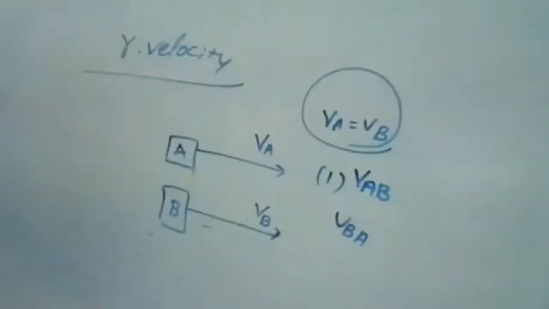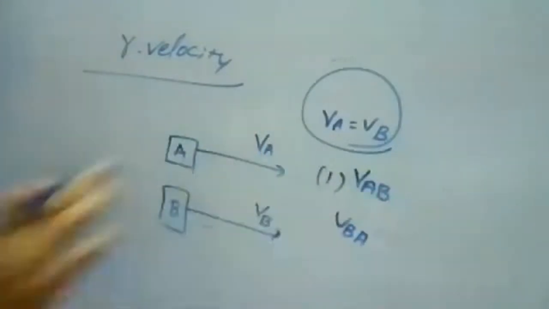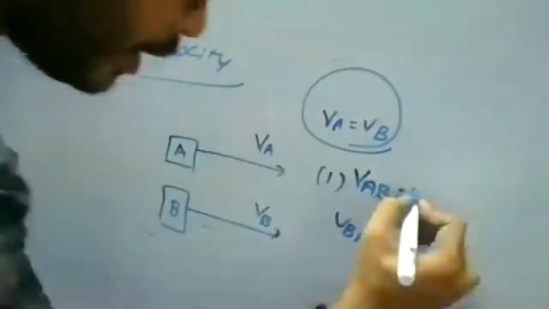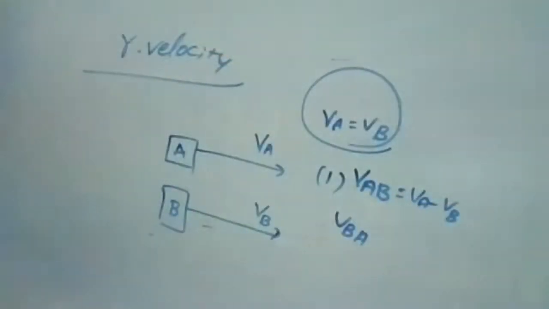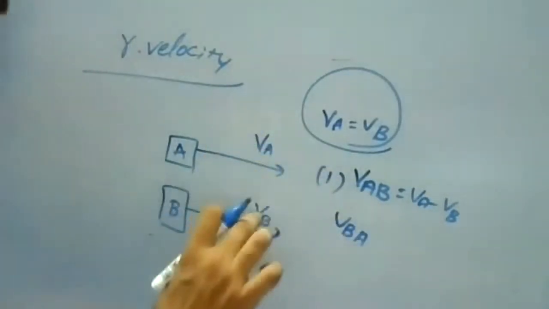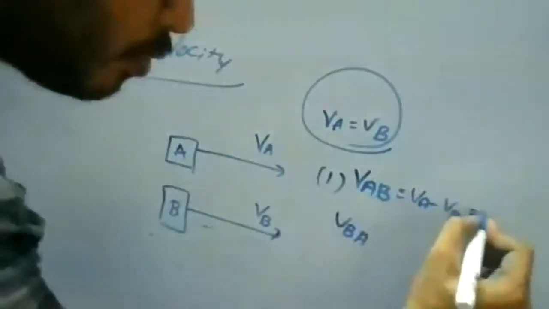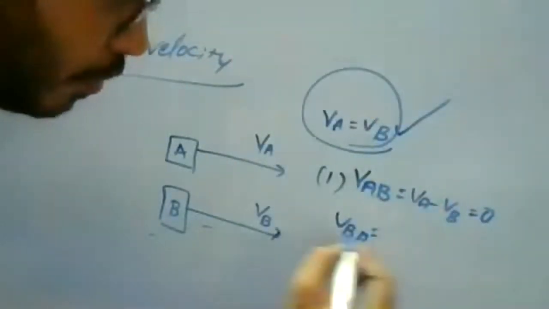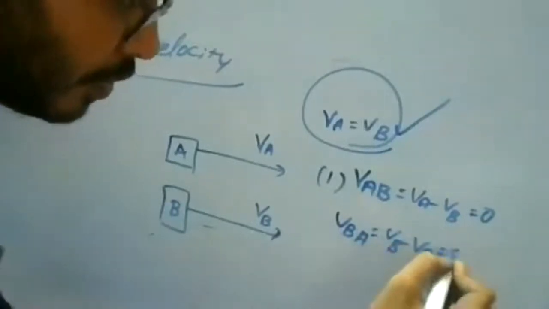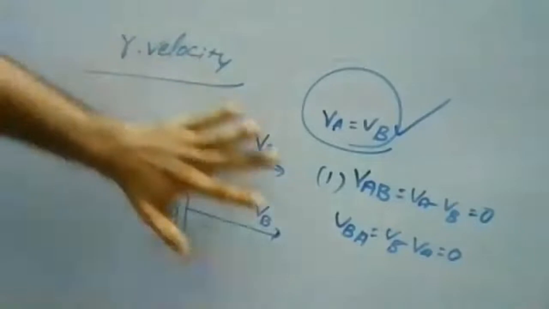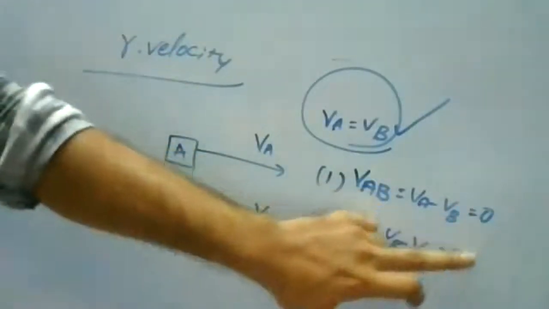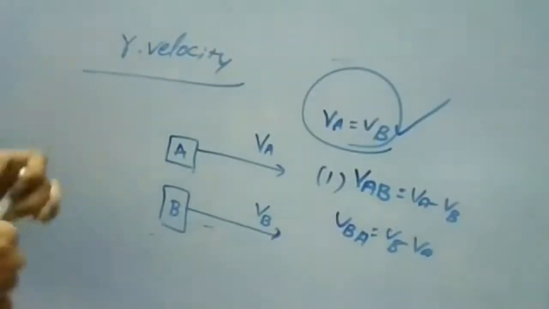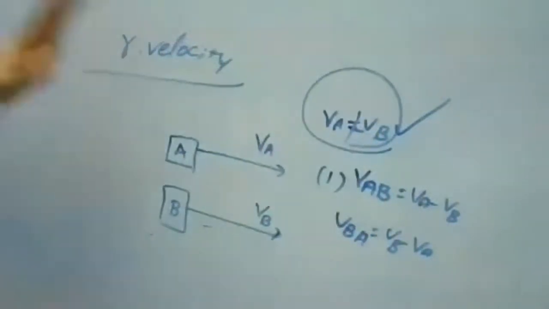Here we have VA and VB. Suppose both velocities are the same. Then what will the difference be? There is no difference at all. So VA minus VB: when we compare the difference between these two, the difference will be 0 when both velocities are the same. Same thing, VB minus VA, the difference is 0. Suppose both are traveling in the same direction with the same velocity, then the relative velocity, as we call it, is 0. Suppose both have different velocities, so VA is not equal to VB.